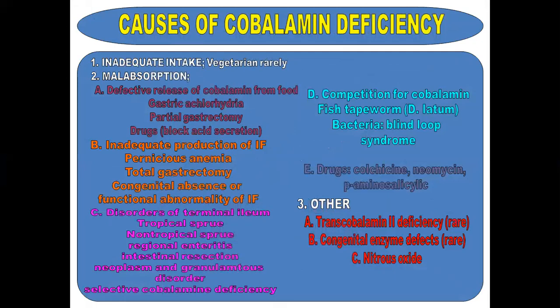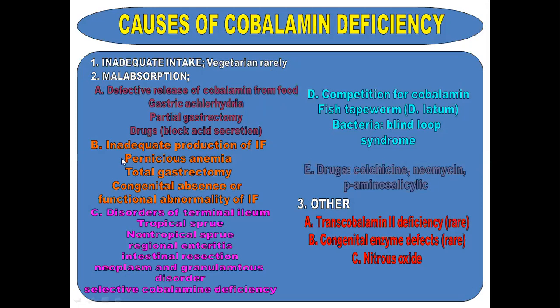What are the causes of megaloblastic anemia? Megaloblastic anemia can result due to inadequate intake. It's common in people who are vegetarian, who don't take any type of meat. Then is the malabsorption, and the malabsorption results due to defective release of cobalamin from the food. And the causes are gastric achlorhydria, partial gastrectomy, and drugs that block the acid secretions like proton pump inhibitors.